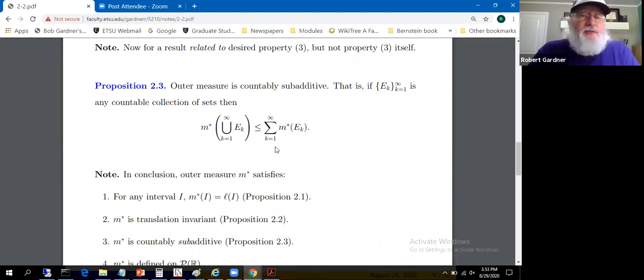I ain't ready for this, but yeah, they could be disjoint and we could even get a strict inequality here. That's a problem. A problem we're going to have to resolve somehow or other. And the resolution will lead to Lebesgue measure. But outer measure does have this countable subadditivity property. Outer measure doesn't have countable additivity. We got to have countable additivity. So we'll have to fix that. But let's go through a proof of this one.